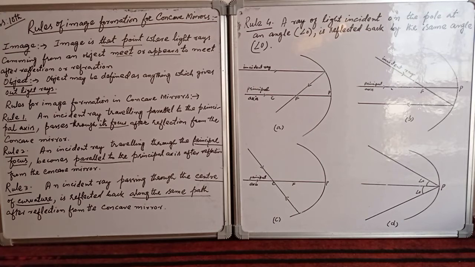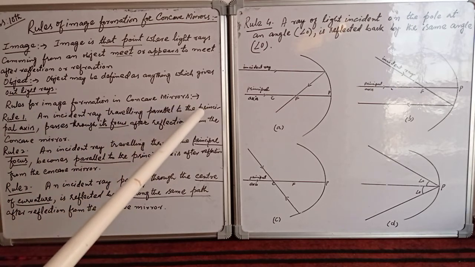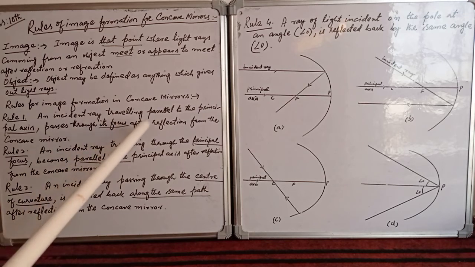Now, what are the rules for image formation in concave mirrors? Dear students, the rule first says that an incident ray traveling parallel to the principal axis passes through its focus after reflection from the concave mirror. So rule first says that when a ray of light falling on the concave mirror, which is parallel to its principal axis, comes back from this concave mirror, this ray of light passes through its focus after reflection from the concave mirror.